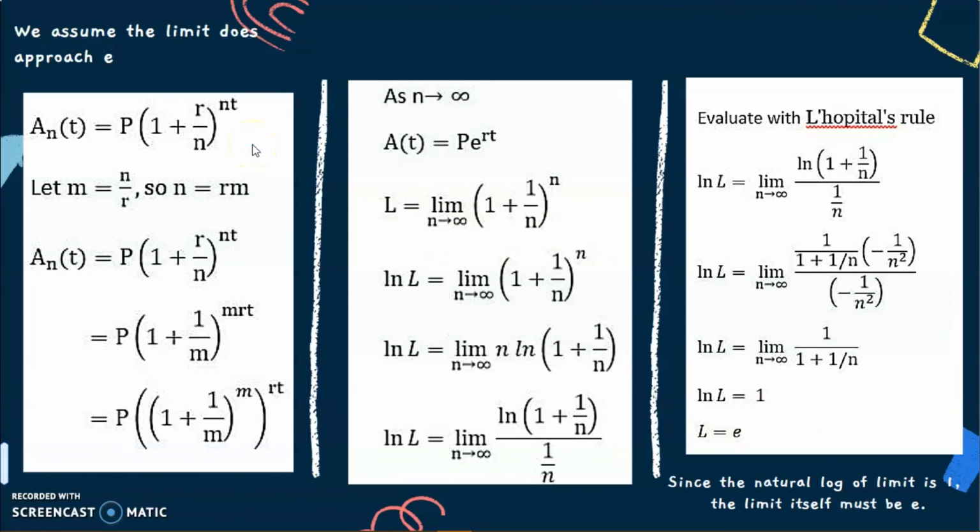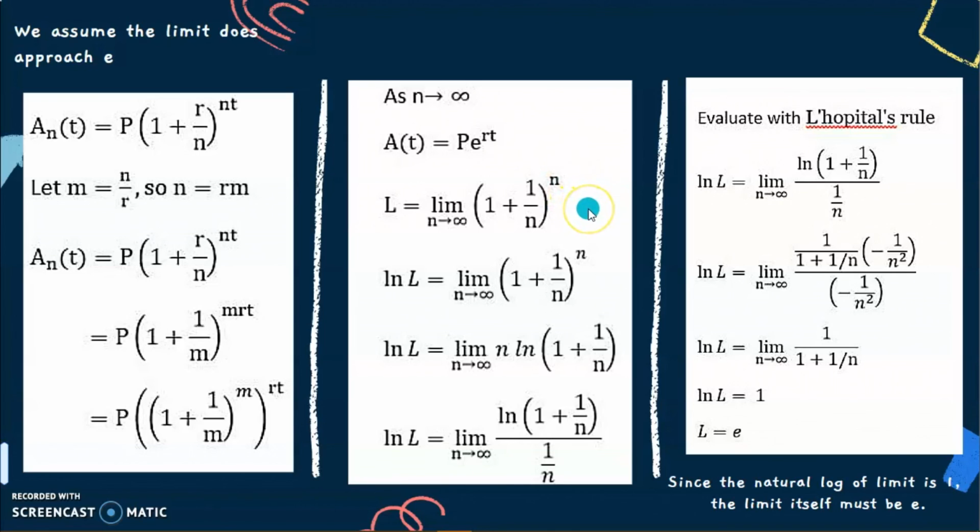Once we have that, we can look at the formula. And then we do some substitution. Let m equal to n per r, so n will become rn. Then we rewrite the equations by putting the m and n into the formula. A will become p bracket 1 plus 1 per n bracket power of n bracket power of rt. As n approaches infinity, the thing inside the large parentheses approaches Euler. So we can get the formula of continuously compounded interest.